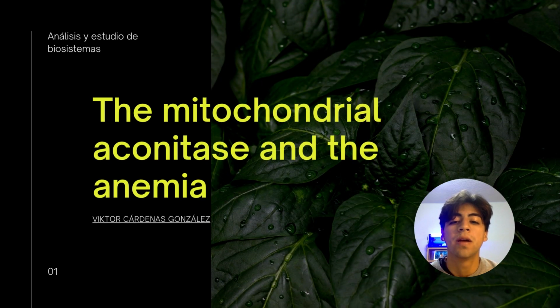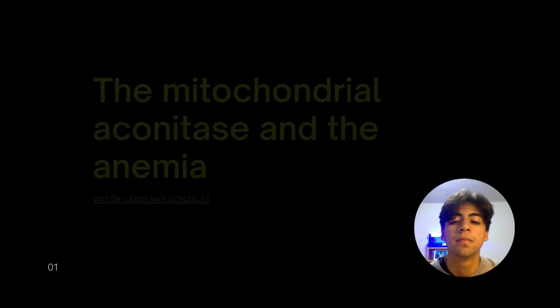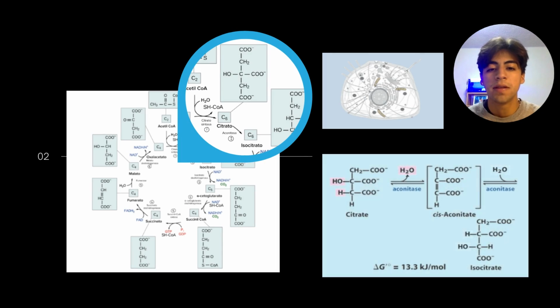The mitochondrial aconitase and anemia. The mitochondrial aconitase is a hydrolase-like enzyme found in the mitochondrial lysozyme. This enzyme participates in cellular metabolism from the Krebs cycle by carrying out the isomerization of citrate to isocitrate through cis-aconitate. Its substrates are citrate and isocitrate, of which citrate itself can act as an inhibitor.